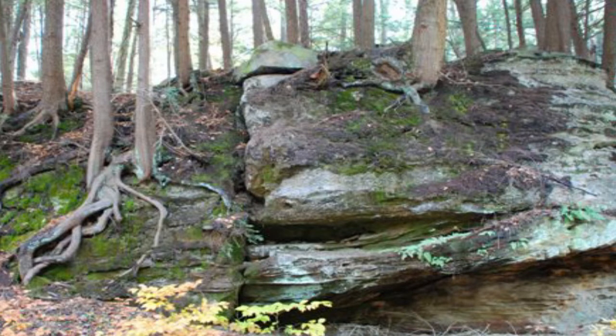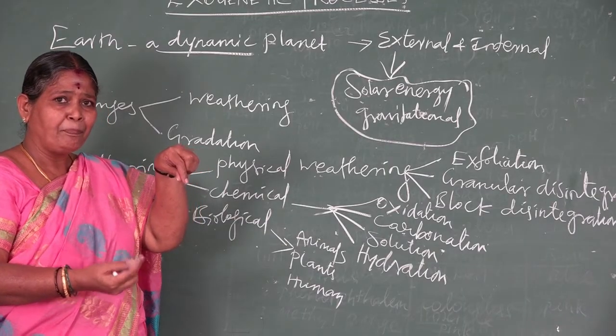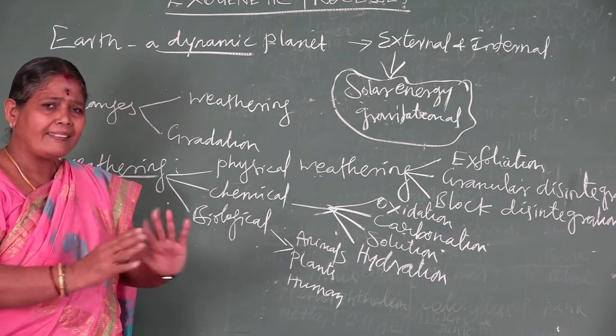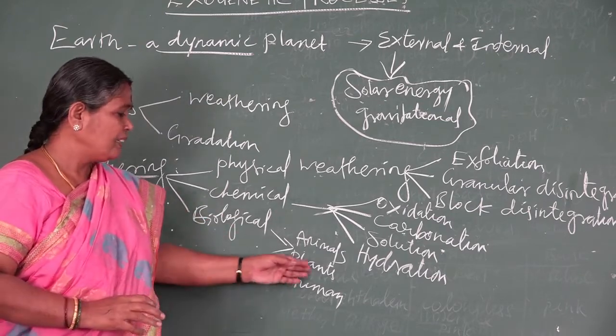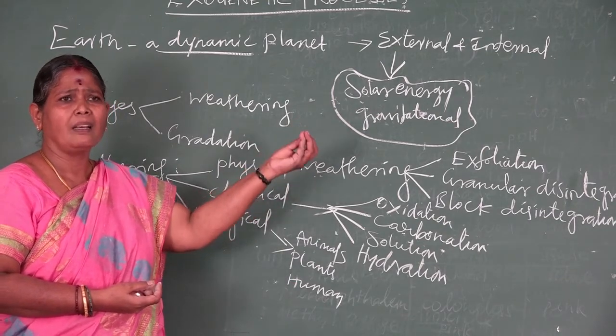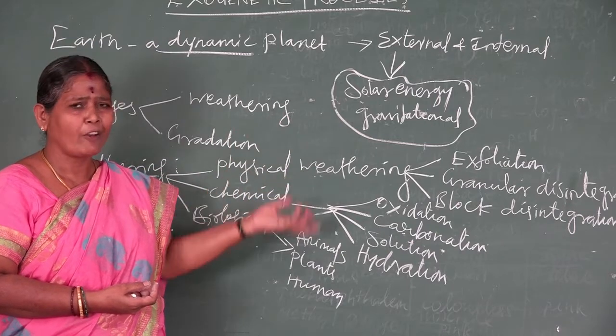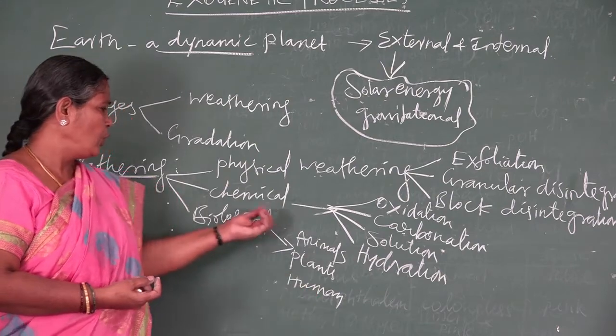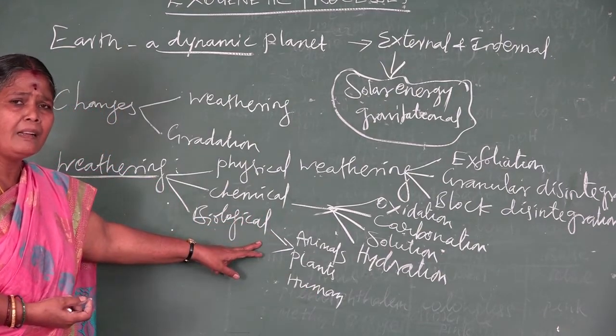Bio means living things. Due to living things, this action is carried out. Plants, in some areas on the mountains you can see the plants' roots entering inside the rock. In due course of time, the roots develop cracks in the rocks, and as a result they disintegrate. Then human activities, such as borewells or other industrial or developmental purposes, disintegrate the rocks. So these are what we say biological weathering.